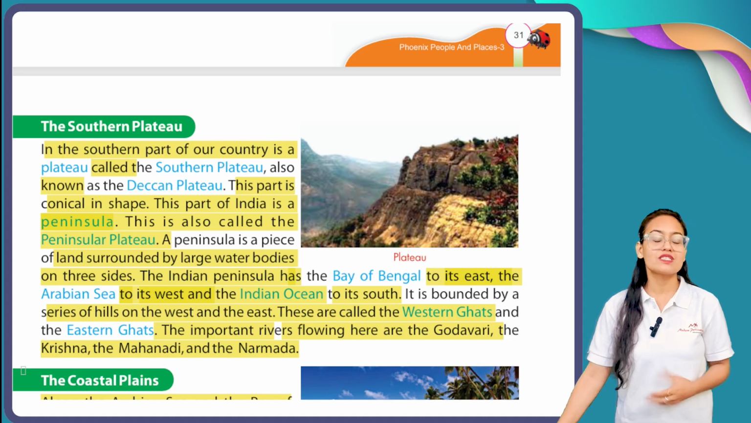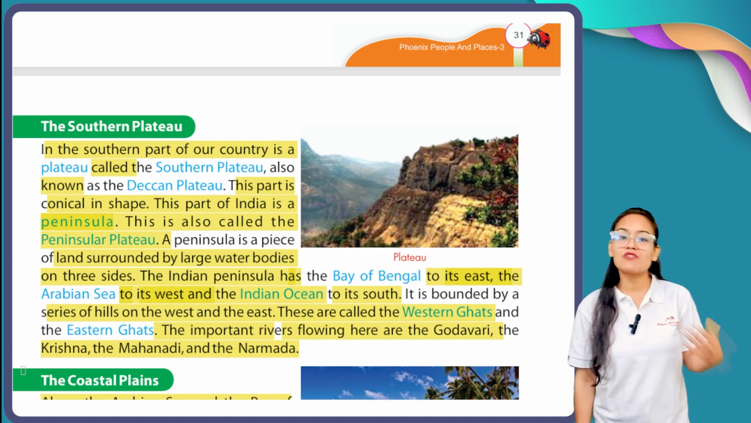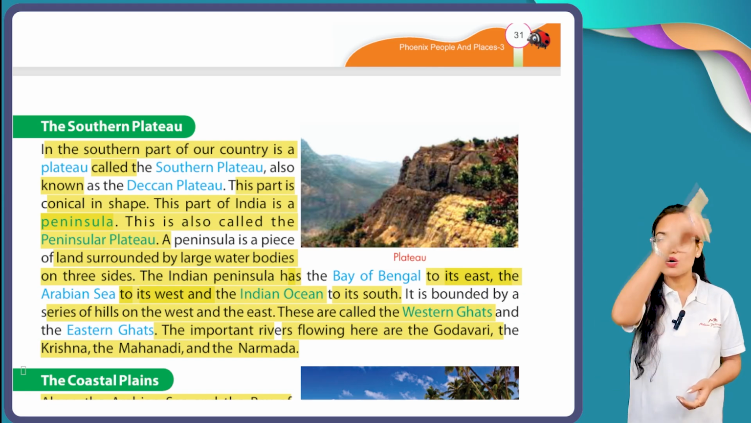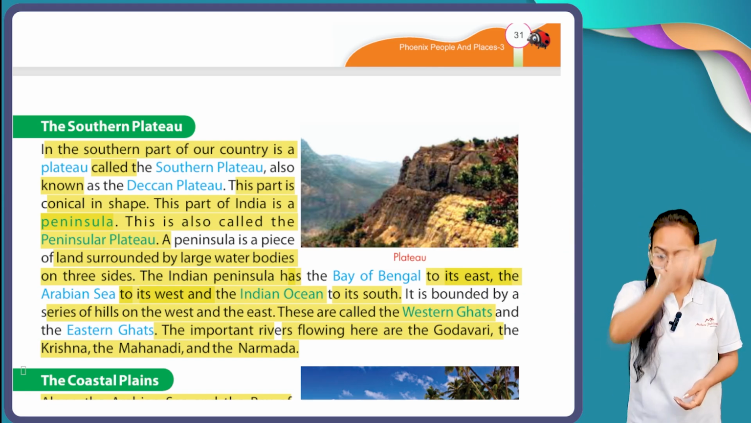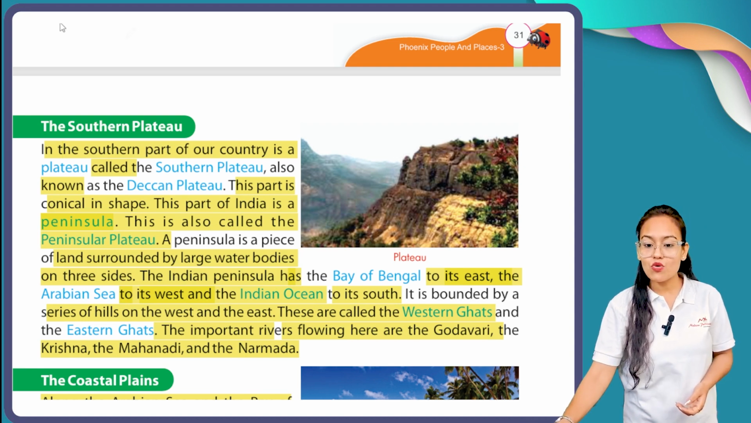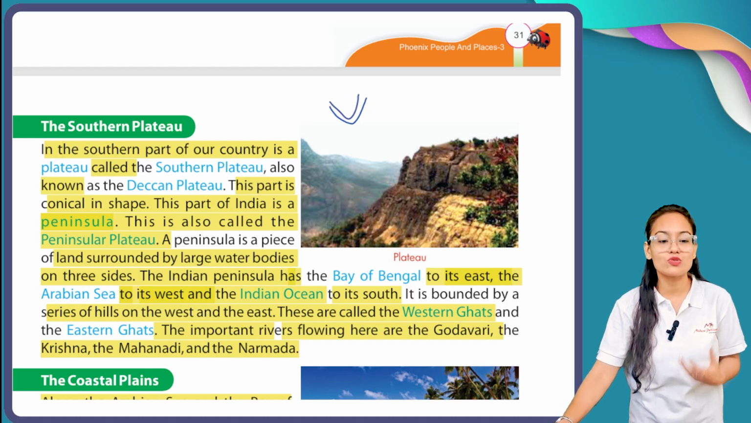Okay, my dear students, after mountain areas, after plain areas, we got southern plateau. Southern plateau covers the whole southern part of India. It is cone like shape. Let me draw for you, it is cone like shape. So due to this cone like shape, it is also called as Deccan plateau or peninsular plateau.